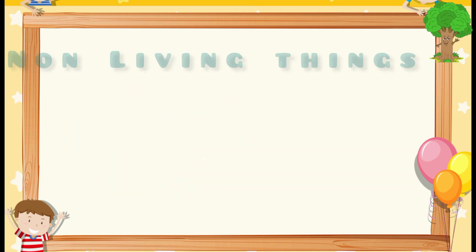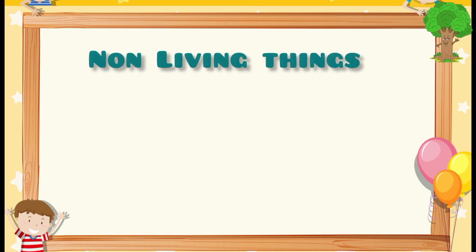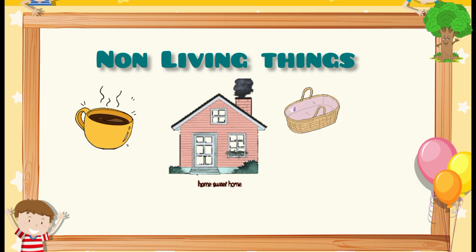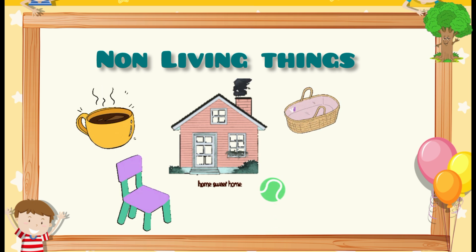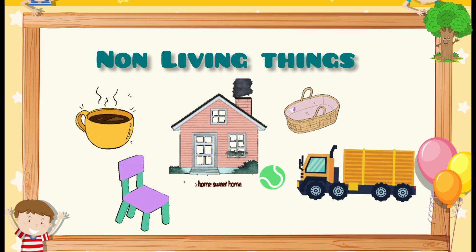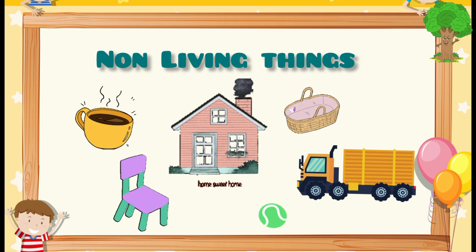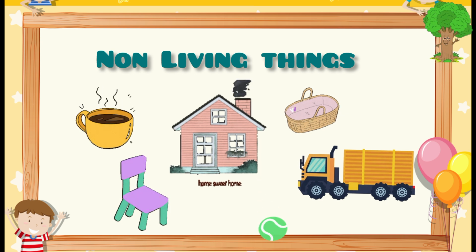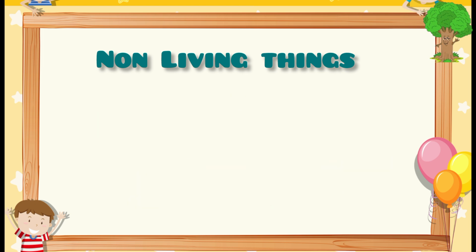Non-living things. Man-made things like house, cup, basket, chair, ball, truck, and many more are non-living things. Some of the natural things are also non-living things, such as sun, moon, and rock.